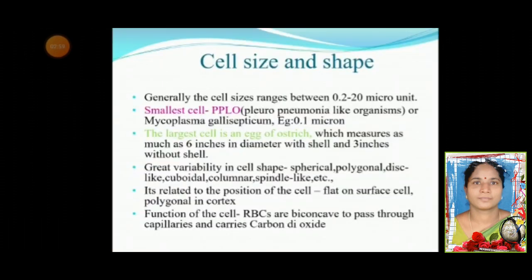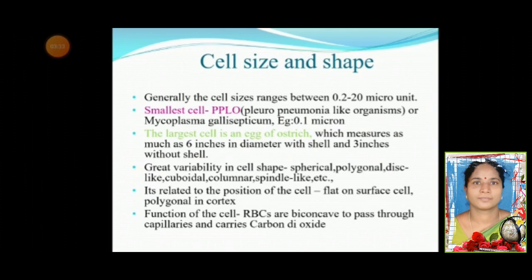Cell size and shape. Generally, cell size ranges between 0.2 to 20 micrometers. The smallest cell is the pleuropneumonia-like organism, or Mycoplasma gallisepticum. The largest cell is the egg of an ostrich, which measures as much as 6 inches in diameter with shell and 3 inches without shell. There is great variability in cell shape, which might be spherical, polygonal, disc-like, cuboidal, columnar or spindle-like. It is related to the position of the cell. It might be flat on the surface or polygonal in the cortex.